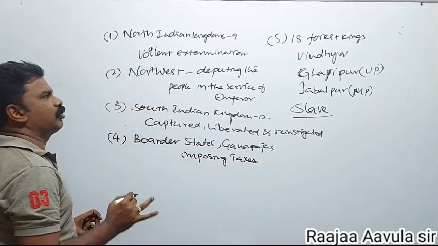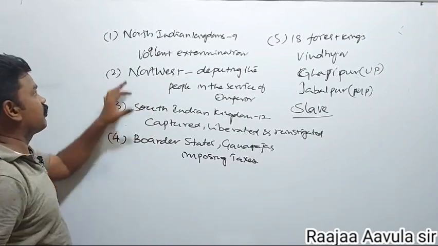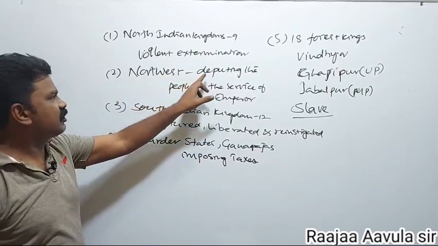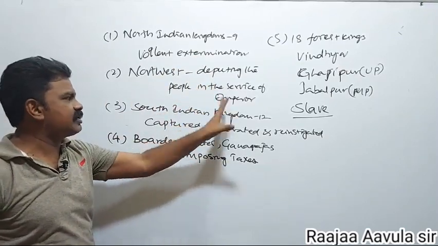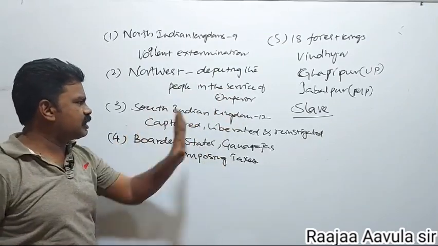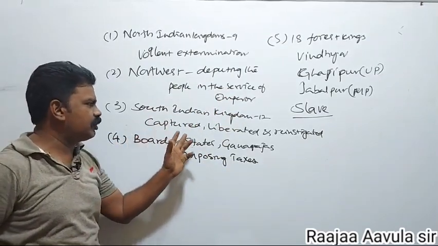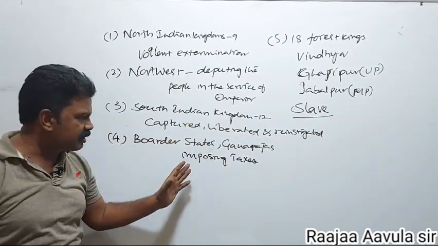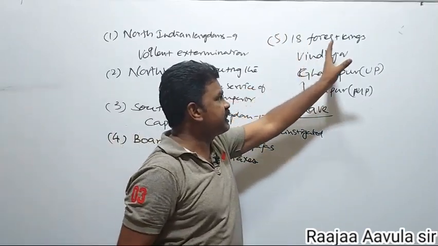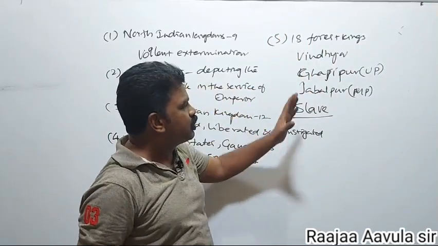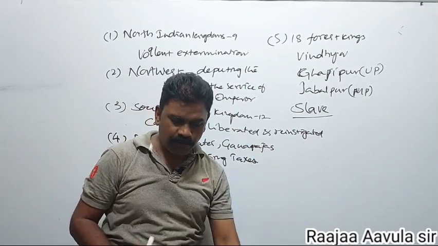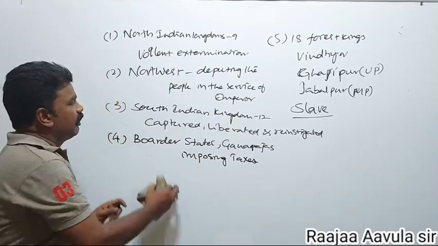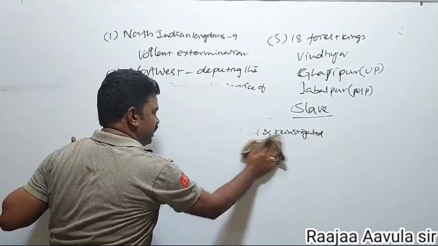These are the policies followed by Samudragupta. First policy, North Indian kingdoms, violent extermination. Second policy, Northwestern kingdoms, deputing the people in the service of the emperor. For the 12 South Indian kingdoms, he followed the policy of captured, liberated and reinstated. The fourth one is border states and Ganarajas, he imposed taxes. The fifth one is 18 forest kings, he reduced them to slaves. These 5 policies were followed by Samudragupta in 5 different areas.